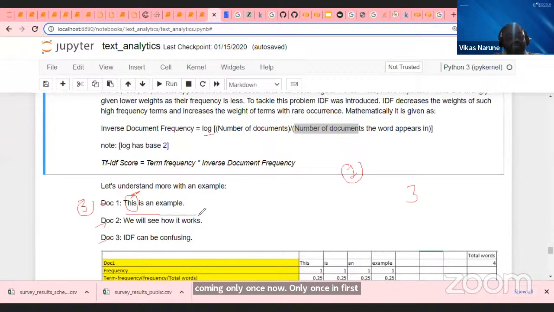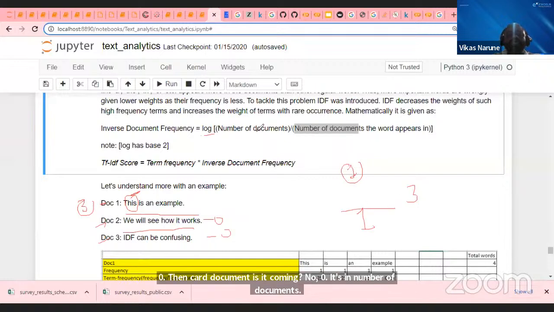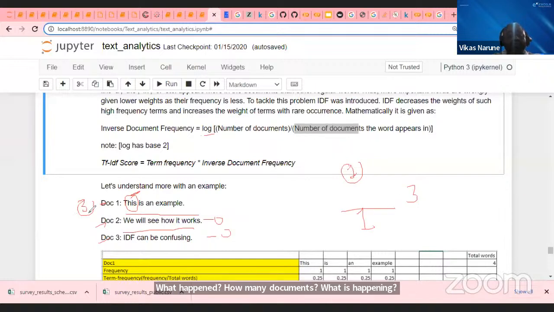In the second document, is it coming? No, 0. In the third document, is it coming? No, 0. So the number of documents in which the word appears is only 1 document. Then above, what do I have to write? The number of documents. How many documents are there? 3.